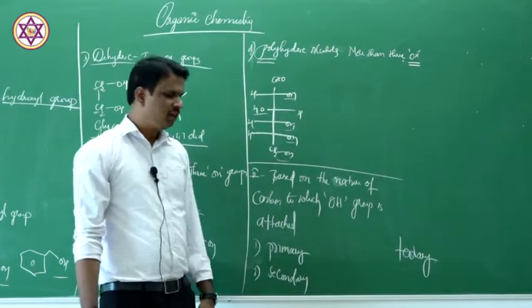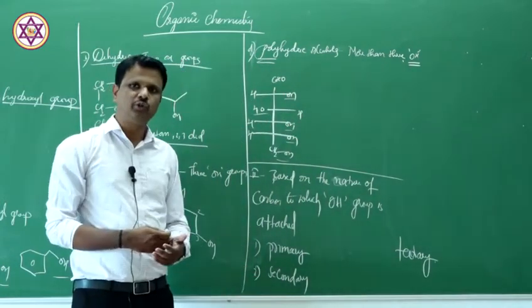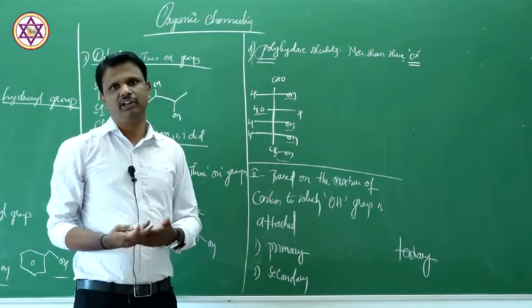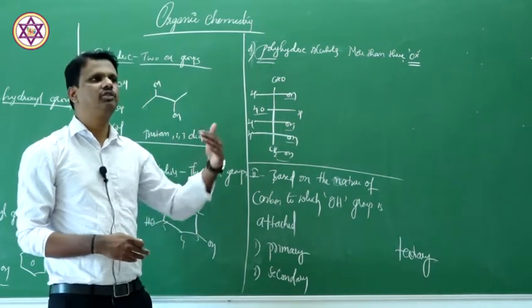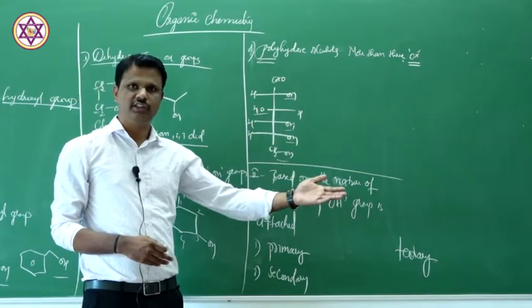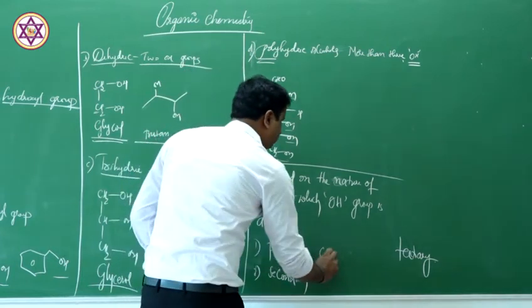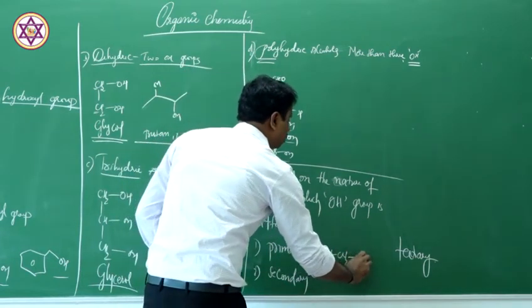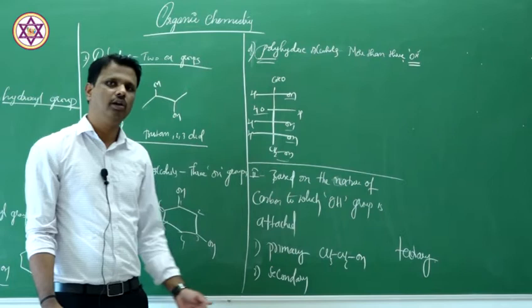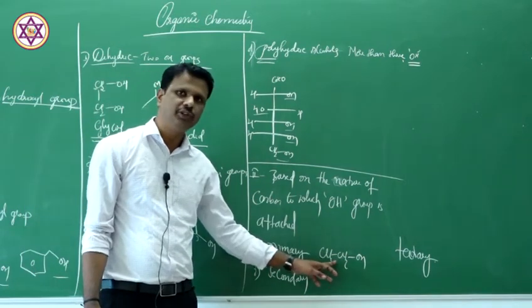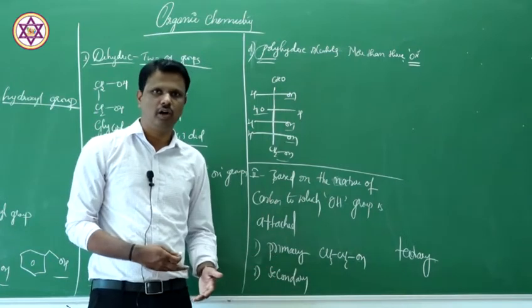Very simple. If the hydroxyl group is attached to a primary carbon atom, then it is called primary alcohol. If it is attached to a secondary carbon atom, it is called secondary. And if it is attached to a tertiary carbon atom, it is called tertiary alcohol. I'll write a simple example here. If you take ethyl alcohol, CH3CH2OH, the hydroxyl group is attached to a primary carbon atom, so you call it primary alcohol.